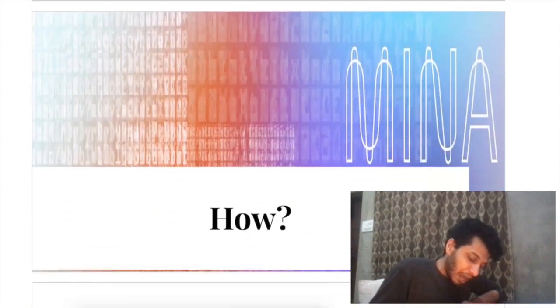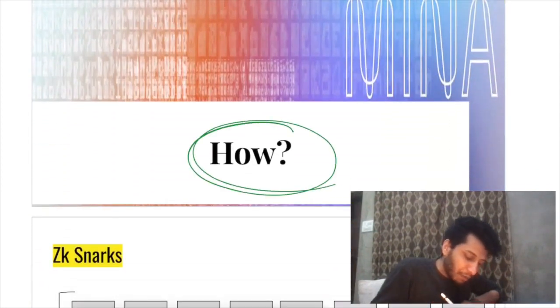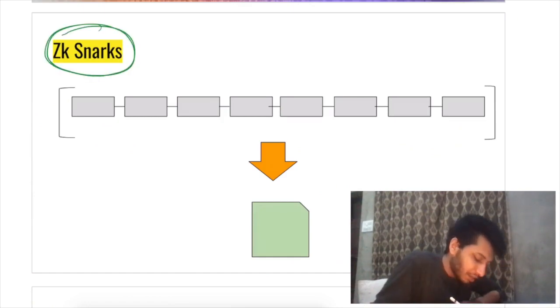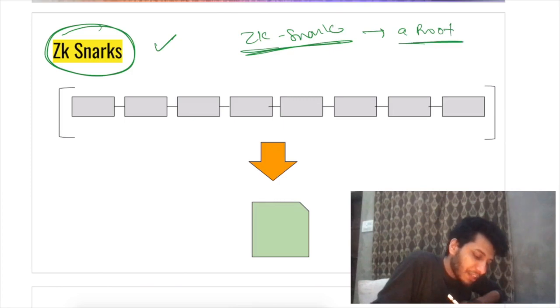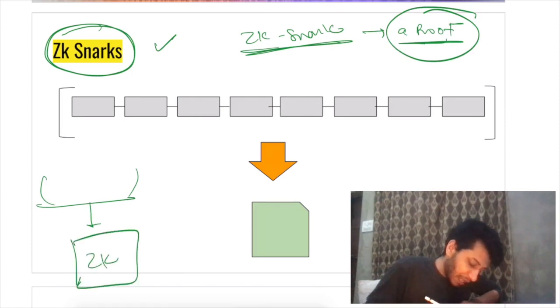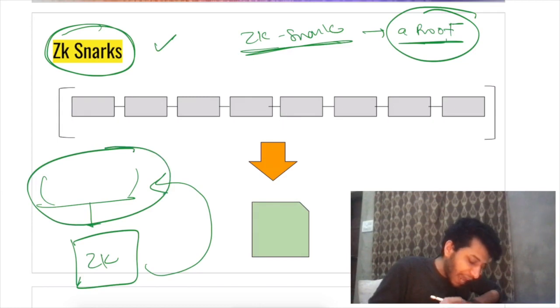Now let's see how Mina solves this problem. Mina makes use of something known as zk-SNARKs. What are zk-SNARKs, you may ask? A zk-SNARK is a proof for any fixed size computation. Whenever there is a fixed size computation, you can generate a proof for it, and this proof will tell you that this computation had happened. So the question is how Mina makes use of it.